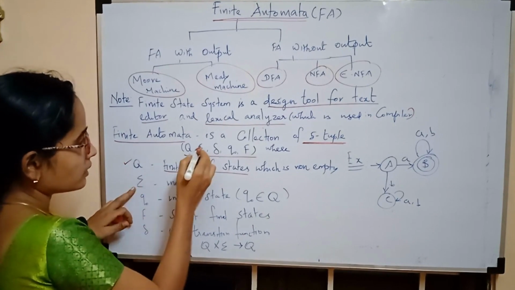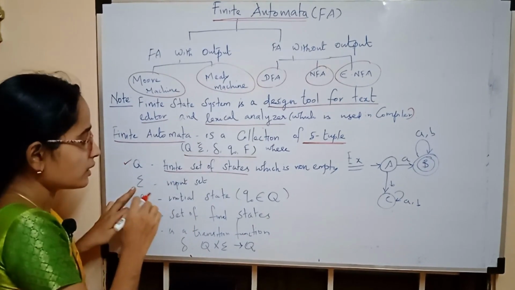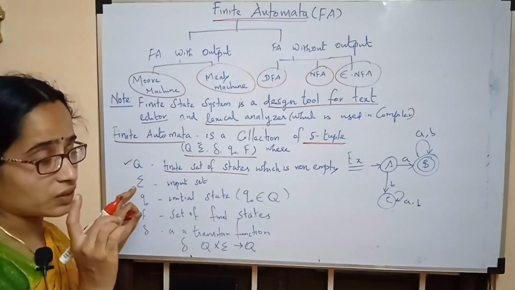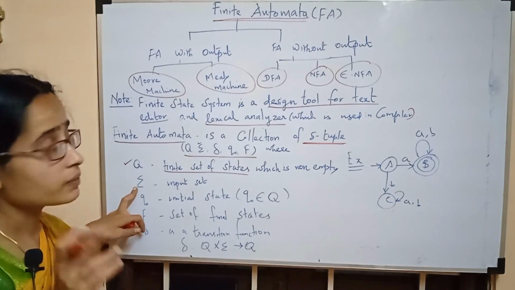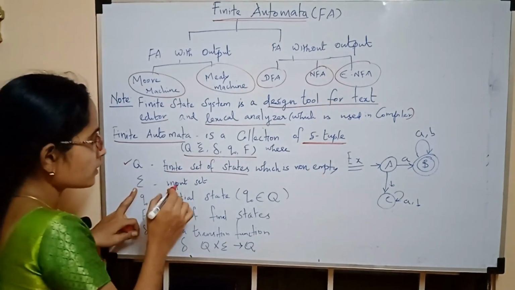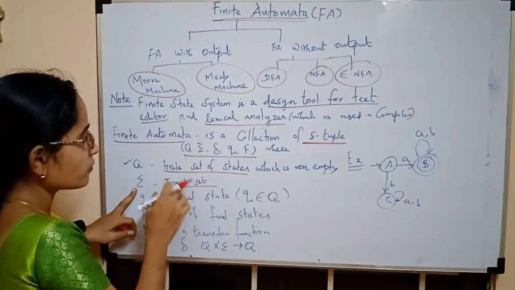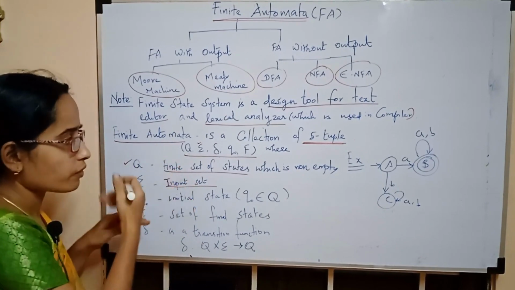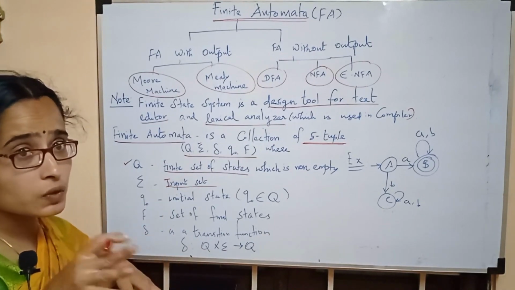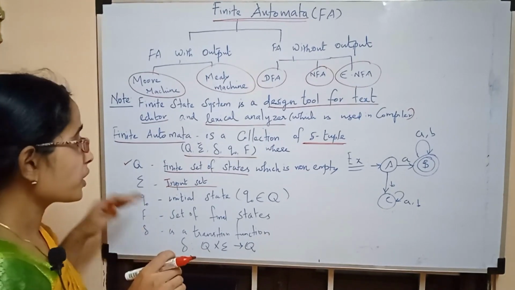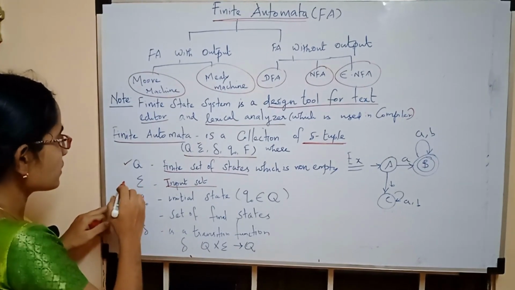The next tuple is sigma. We already discussed sigma in the previous lecture: it is an input alphabet set, and the same thing applies here. Sigma is the input set. The machine consists of states, and you will be giving elements from the input set sigma to the states. This is the second tuple.